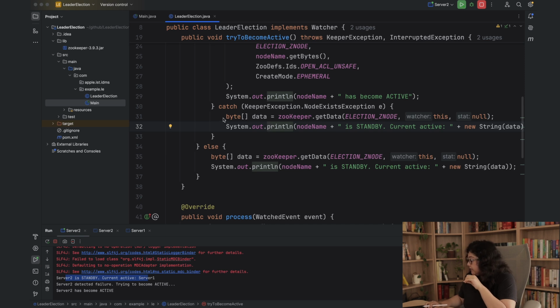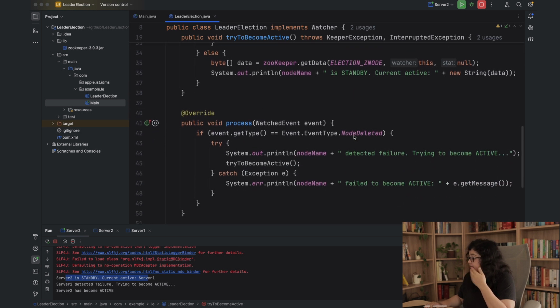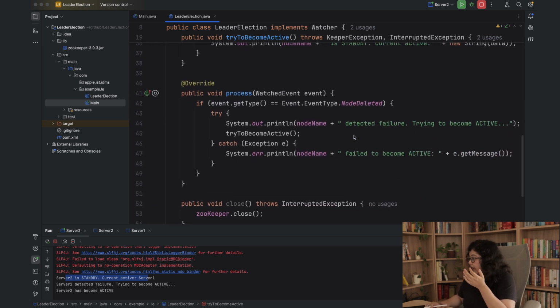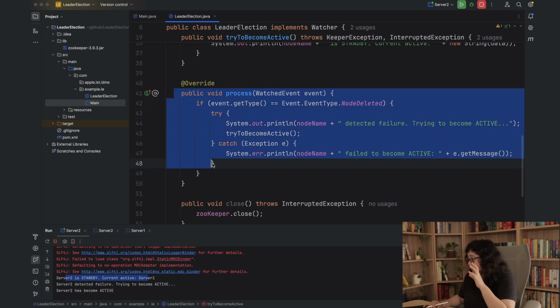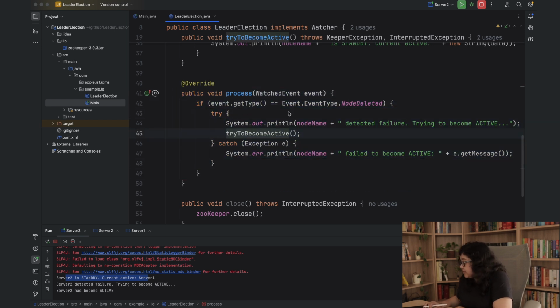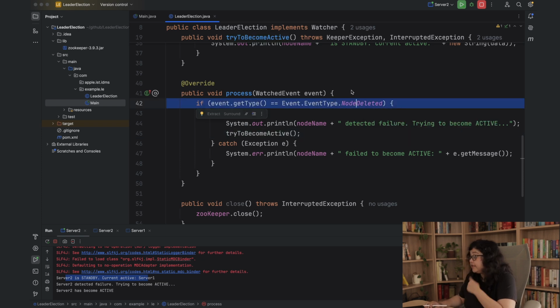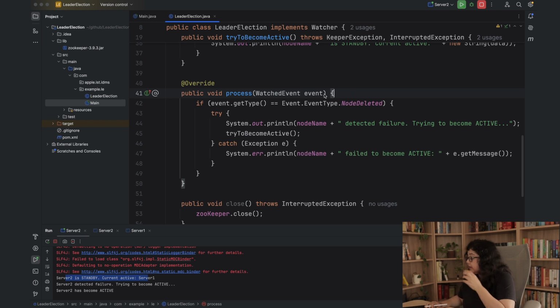And here it will try to get the data about the active name node, and here it is also setting a watch on the active name node. Now if anything happens to the active name node, Zookeeper will send an event to the standby name node, and the client will process the event inside this method. So here we are first checking the type of the event. If the type of the event is NodeDeleted, that means the active name node has been deleted, then the standby name node will try to become active. So it will try to create a Z node at that particular location, by calling this tryToBecomeActive method, which we have already discussed.